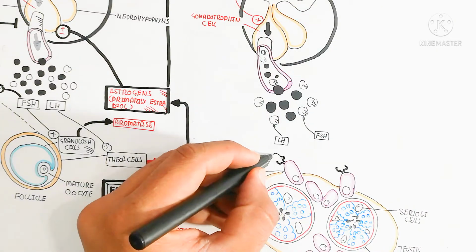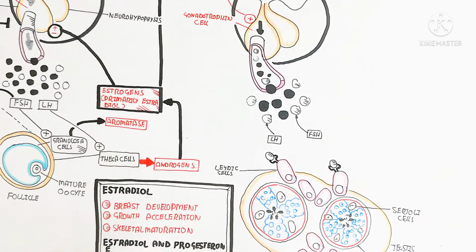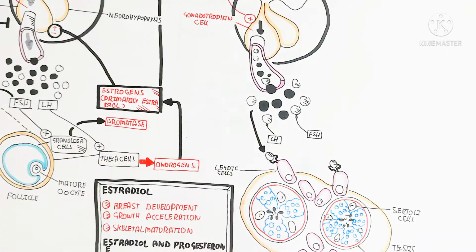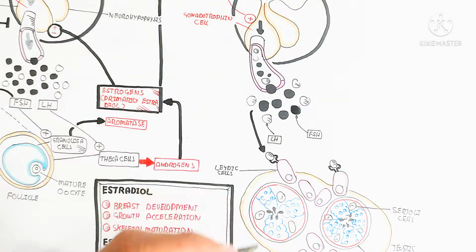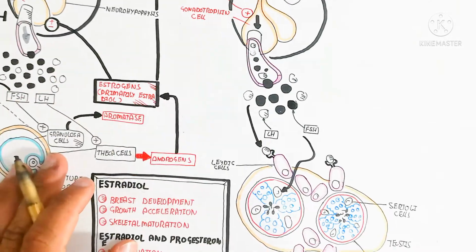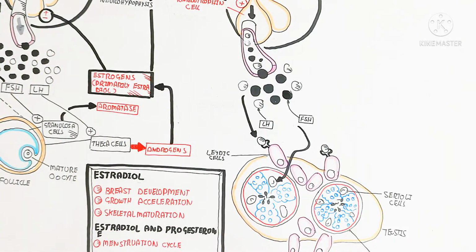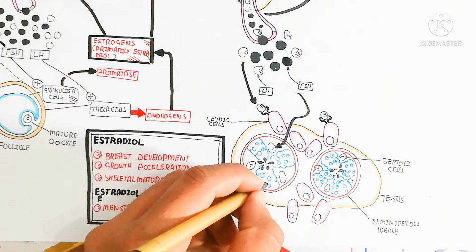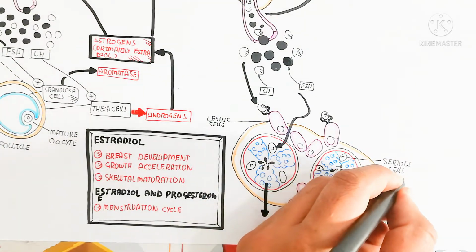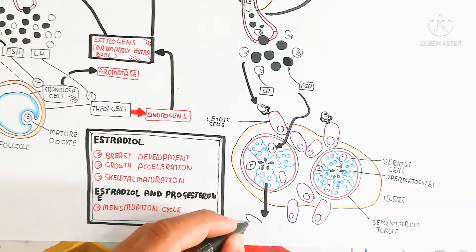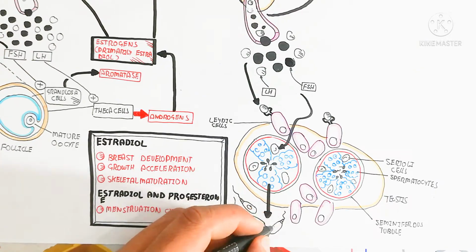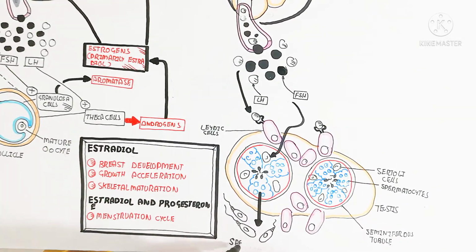After the stimulation by the binding of the follicle stimulating hormone, it will increase spermatogenesis and sperm production from the Sertoli cell, while the luteinizing hormone will bind with the Leydig cell to produce the testosterone. So the follicle stimulating hormone produces the sperm. Anyhow, you need to understand another mechanism, the Leydig cell.